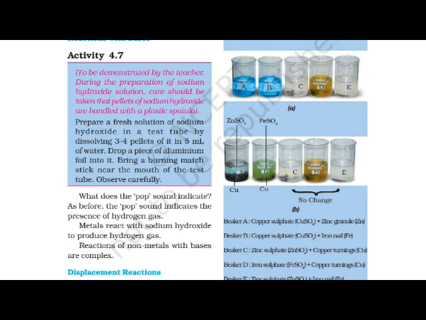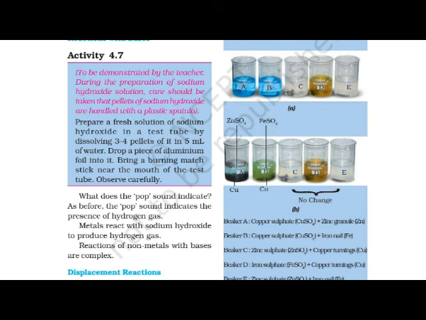Prepare a fresh solution of sodium hydroxide in a test tube by dissolving 3 to 4 pellets of it in 5 ml of water. Drop a piece of aluminum foil into it. Bring a burning matchstick near the mouth of the test tube. Observe carefully. See here, a very important thing.